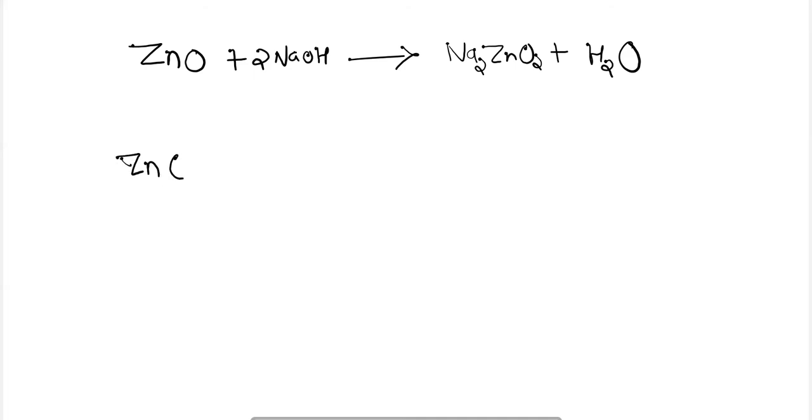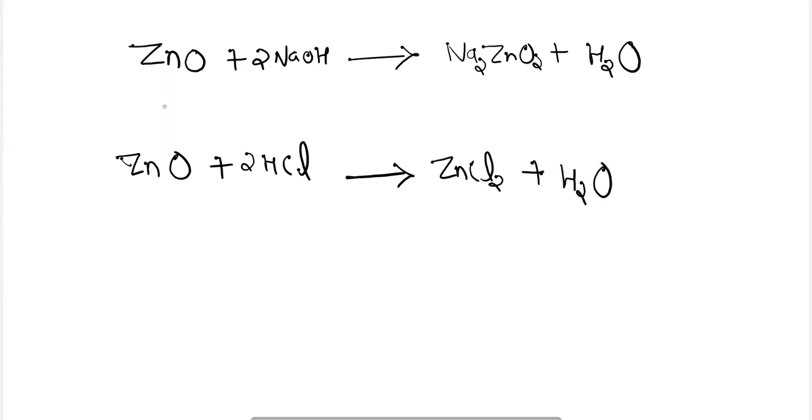Similarly, when zinc oxide is reacted with any acid, it also forms a salt, releasing water. So in both cases zinc oxide behaves both as an acid and as a base. This behavior can also be seen in aluminium oxide. So aluminium oxide and zinc oxide are known for their amphoteric nature.